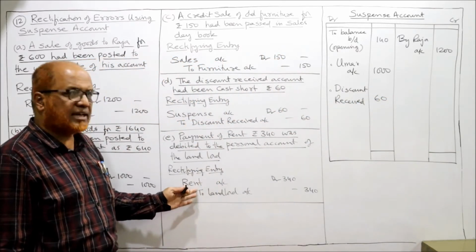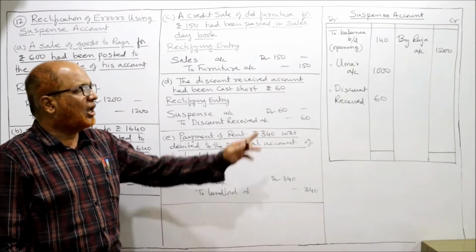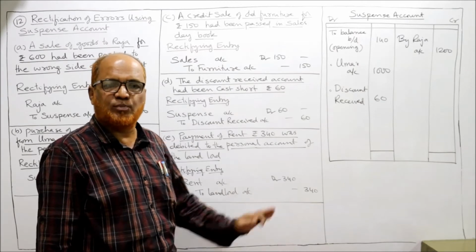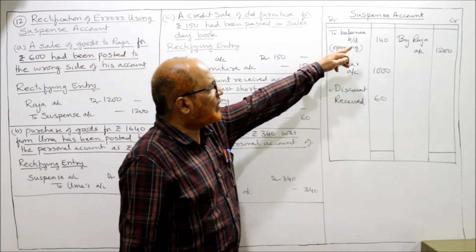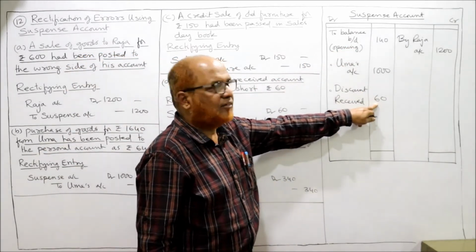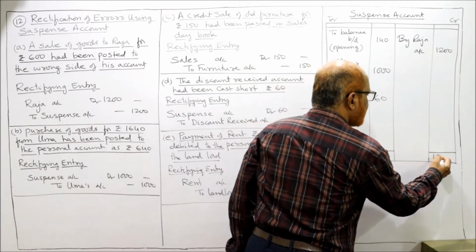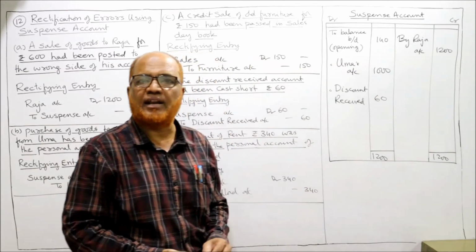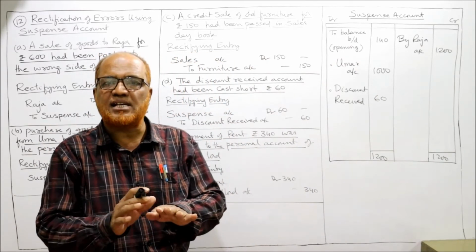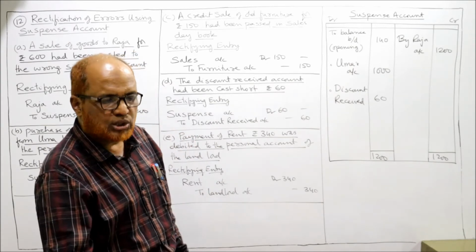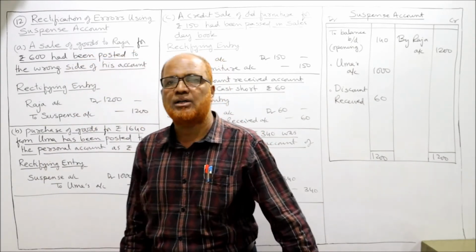Last entry, again there is no suspense account. Ignore. Now we find out whether the suspense account is tallying or not. Are both the sides equal or not? 140 plus 60, 200. 1000 plus 200, 1200. Here also 1200. That means after rectifying all the errors, our suspense account is closed. Finished. So this is the end of problem number 12.